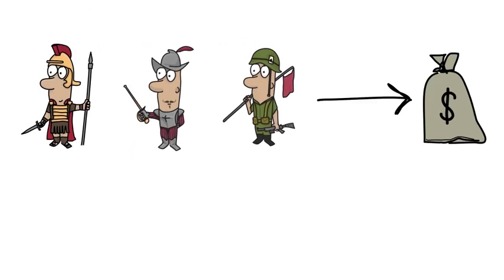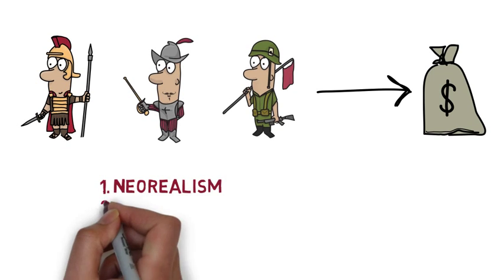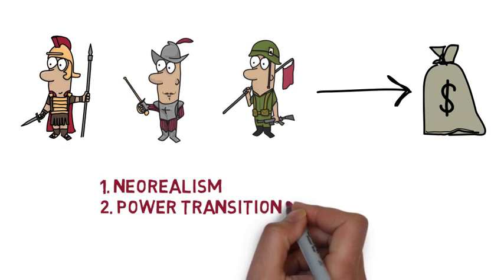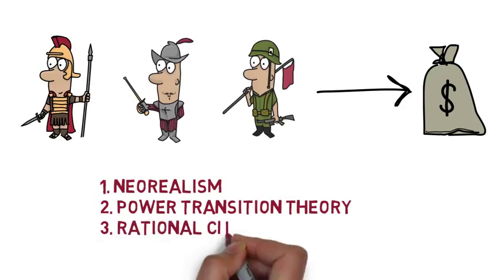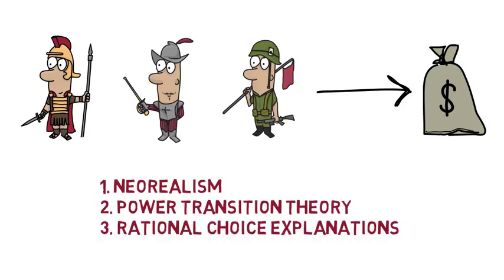In this lesson, we'll look briefly at two major structural theories of war, neorealism and power transition theory. Then we'll consider three explanations for why wars occur from a rational choice perspective. Collectively, these theories provide important insight on when and why nations fight.